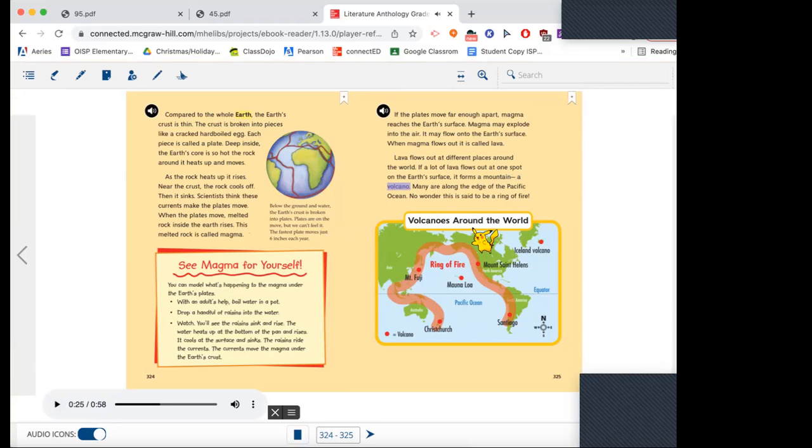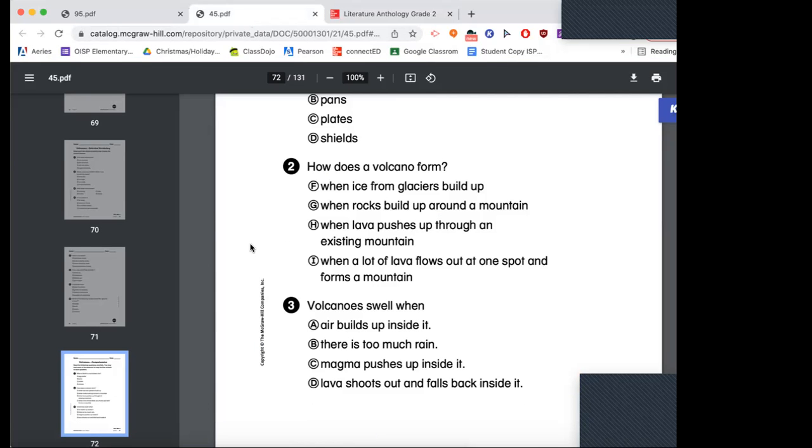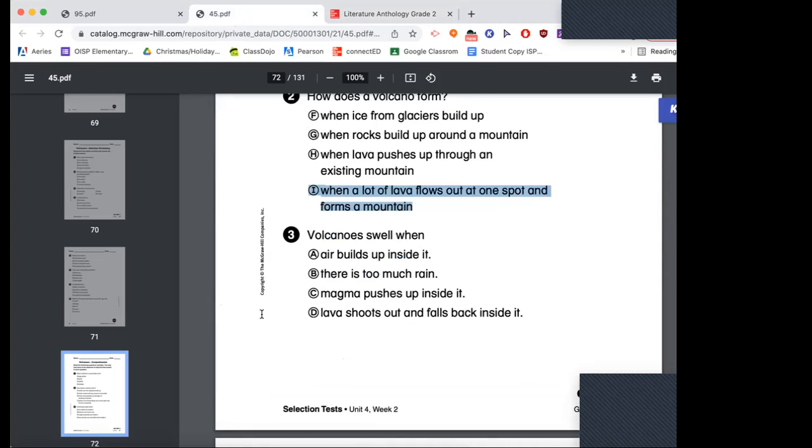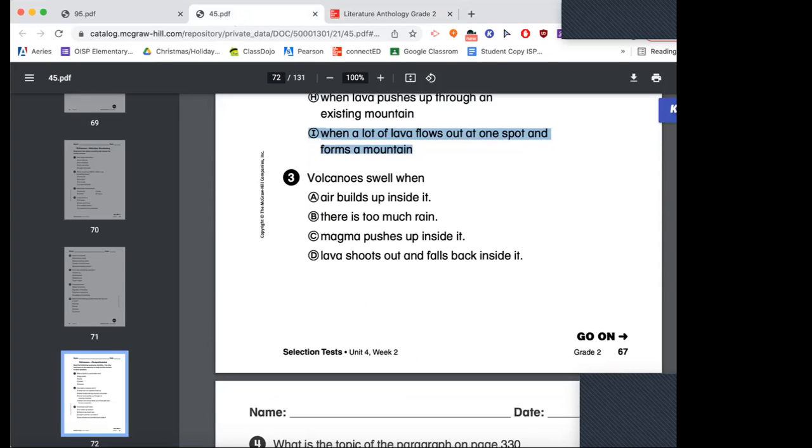Ooh, let's read that again. If a lot of lava flows out at one spot on the Earth's surface, it forms a mountain, a volcano. So how does a volcano form? When a lot of lava flows out at one spot and forms a mountain. Very good. Number 3, volcanoes swell when what?